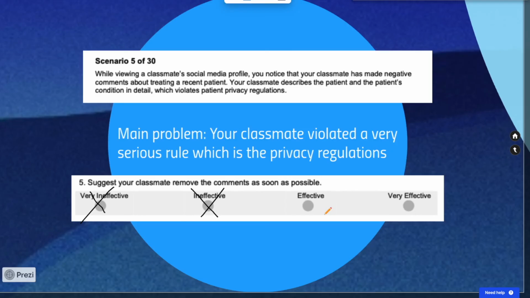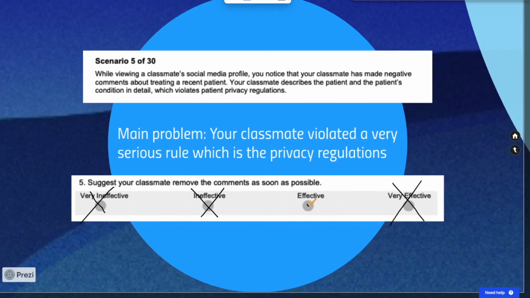And it's not that we have to report it to get a very effective response, but just based on what we've seen previously and what we can assume that the AAMC wants us to embody from this question, the severity of this is very serious, and this classmate needs to take responsibility, and the responsibility needs to be placed on them in a way that's proportionate to their violation.